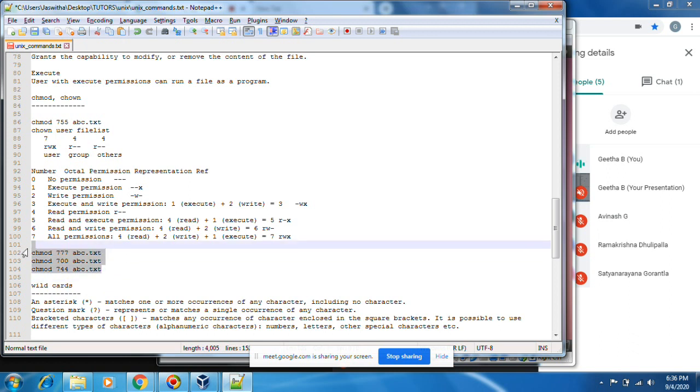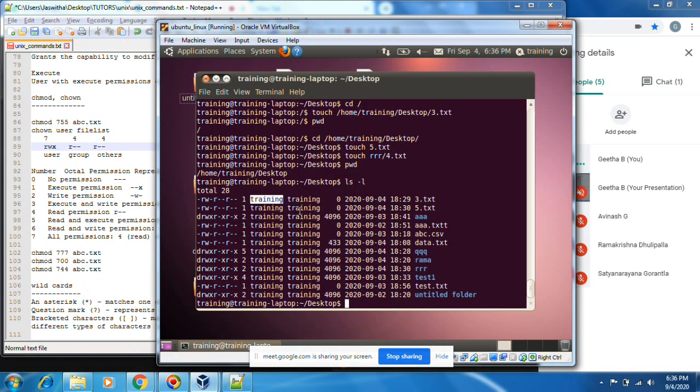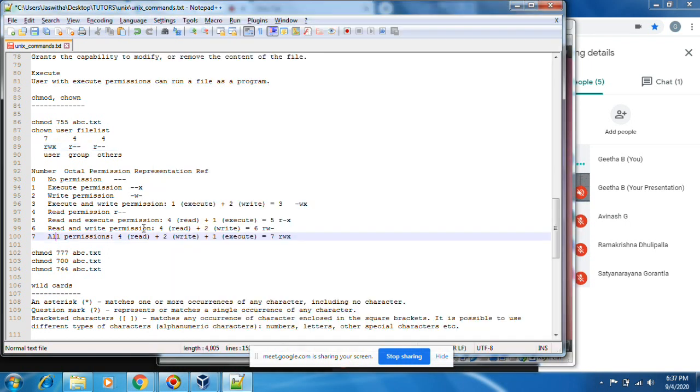Okay, let me run this command so you can see these things. With ls -ltr, I have read write permissions and the others have only read permissions. This is something like 644. 6 means read write permissions, and the others have read only.